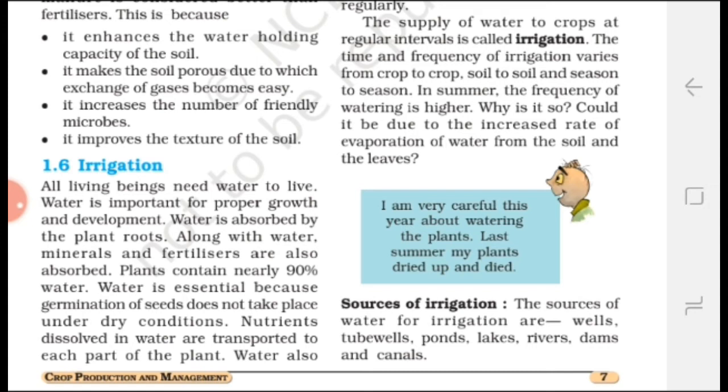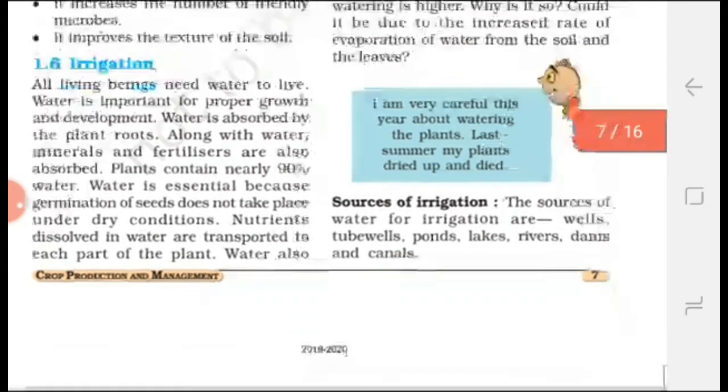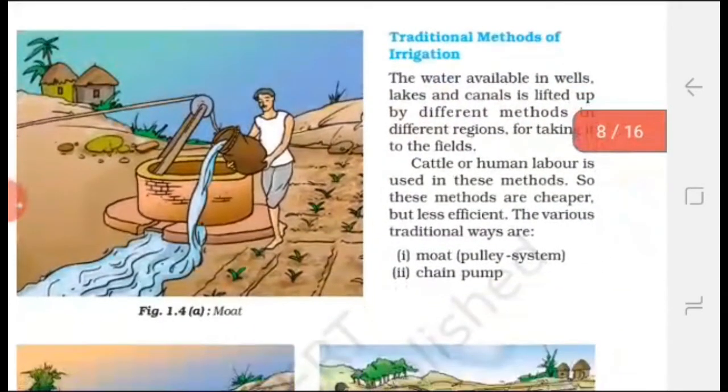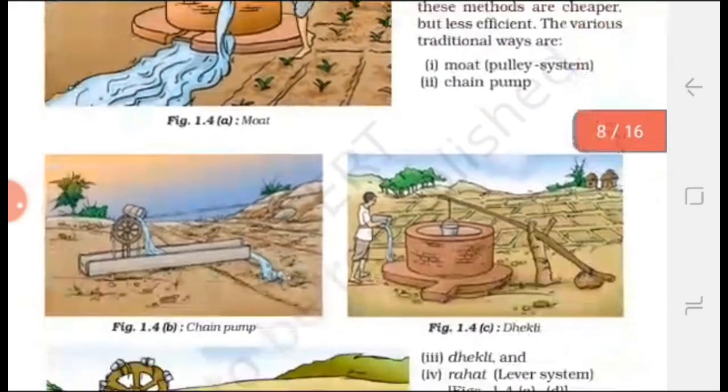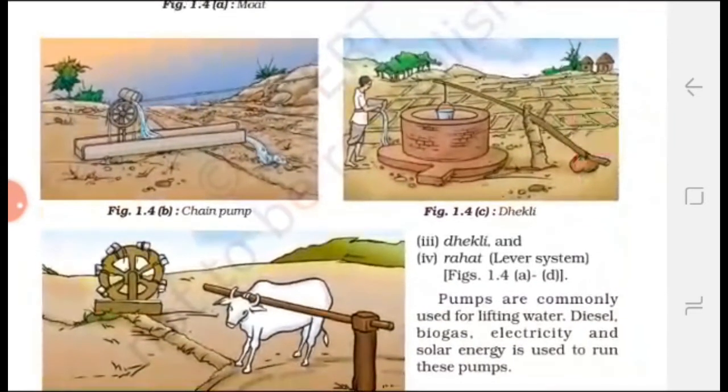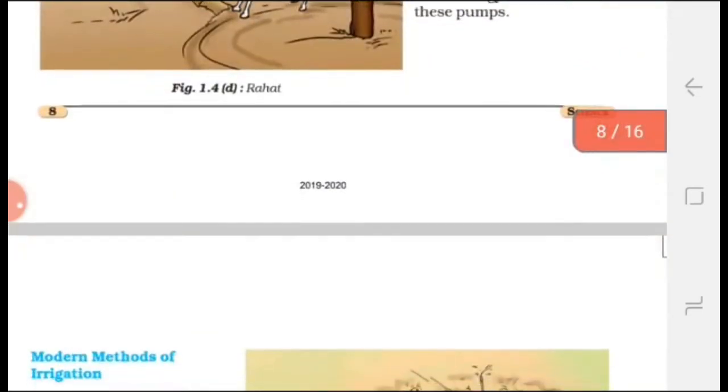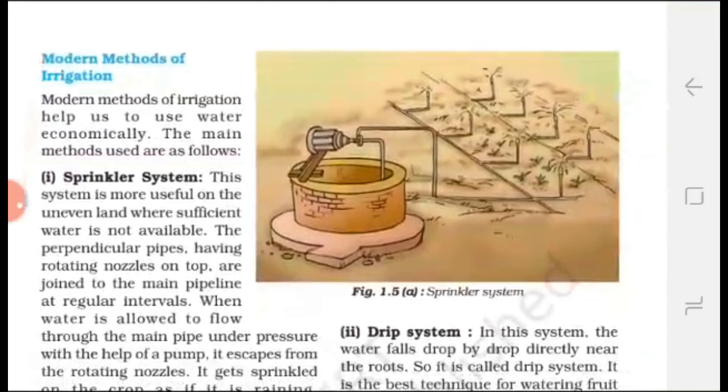Now the next topic is sources of irrigation. Sources of irrigation are wells, tube wells, ponds, lakes, rivers, dams, canals, etc. Methods of irrigation: there are two methods, the traditional method and the modern method. Traditional methods of irrigation are moat, chain pump, rahat, dekli, etc. In the traditional method of irrigation, cattle or human labor is used. Now the modern method of irrigation. The two commonly used modern methods of irrigation are the sprinkler system and the drip system.